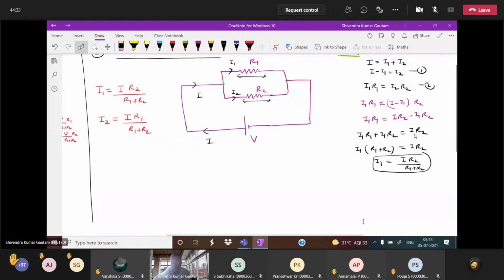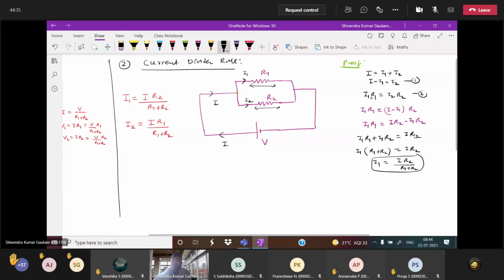Same way, now that you got I1, how will you find I2? I minus I1 equals I2. Substitute this value of I1 here: I minus I R2 by R1 plus R2. Taking R1 plus R2 common, I R2 will cancel out. What you will get is I R1 by R1 plus R2, this will be the value of I2. So both I1 and I2 we have. Now you don't need to do all this; directly use the current divider rule.